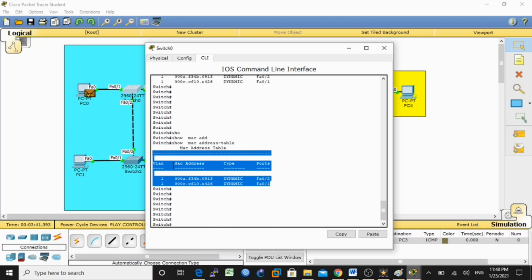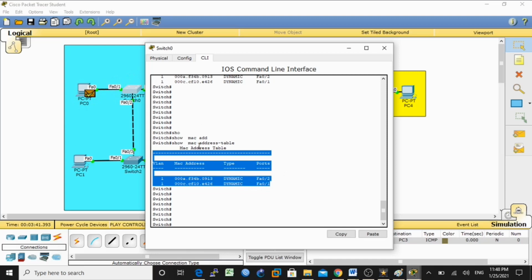Okay, the switch saves the MAC address of this device with the VLAN number, with type dynamic, which means it automatically learned the MAC address of this device, with the port number, understand?